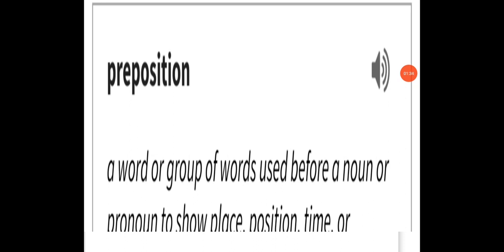So students, can you tell me what is a prepositional phrase? A prepositional phrase is a combination of a preposition and its object. That we call a prepositional phrase.